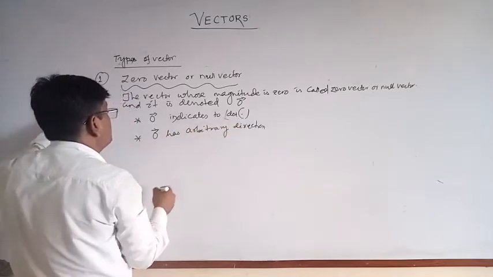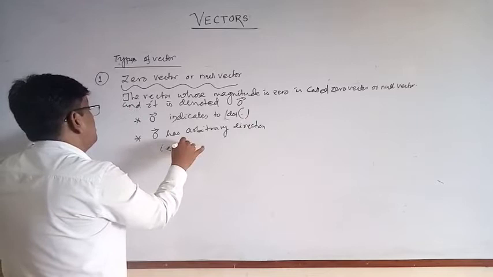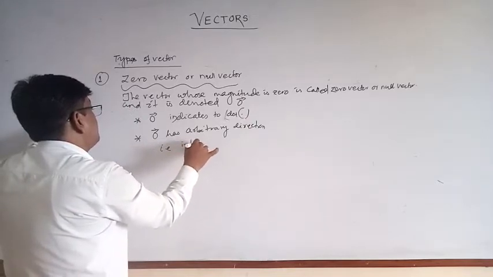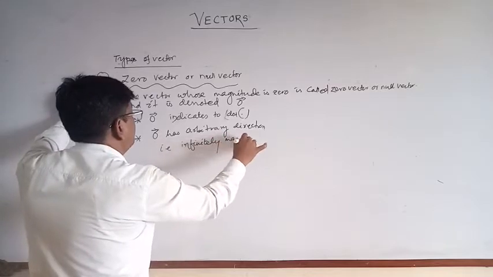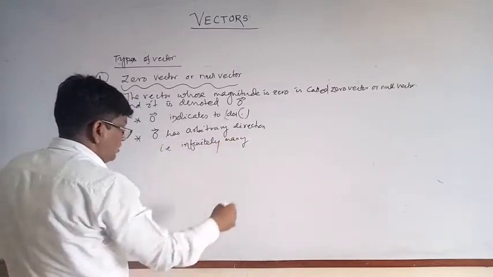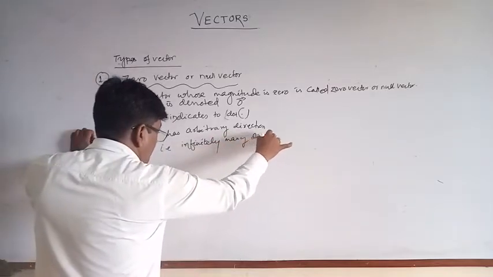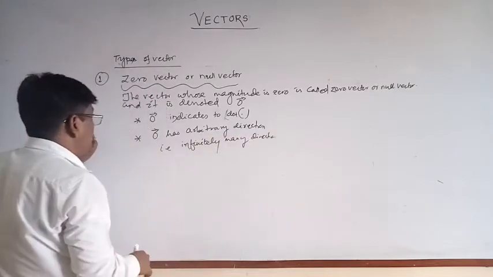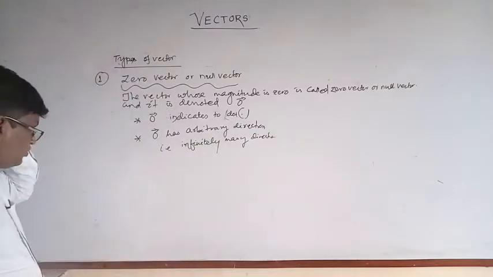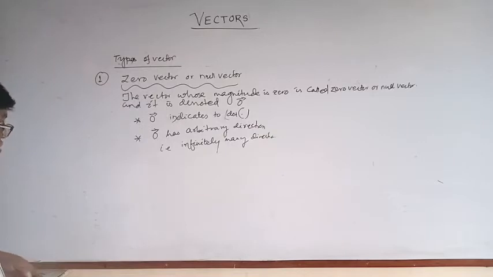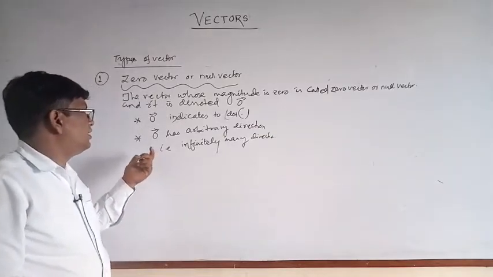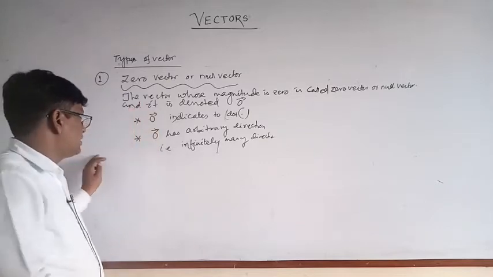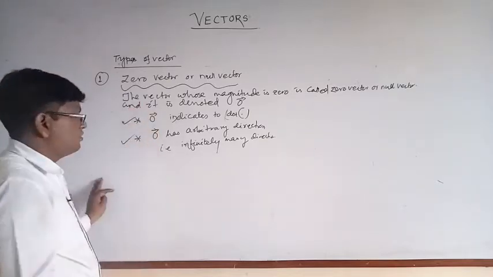Arbitrary direction means infinitely many directions. This is some of the characteristics of the zero vector.